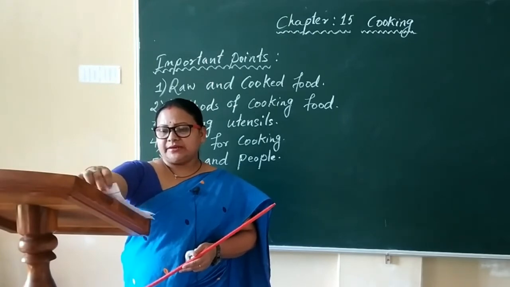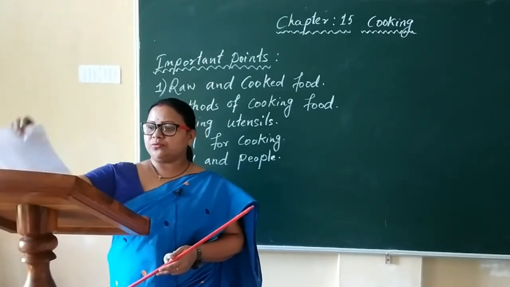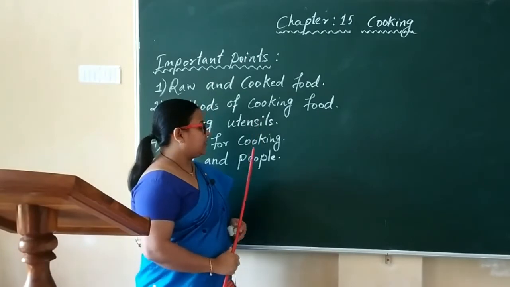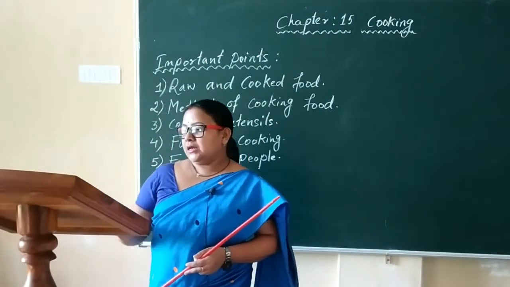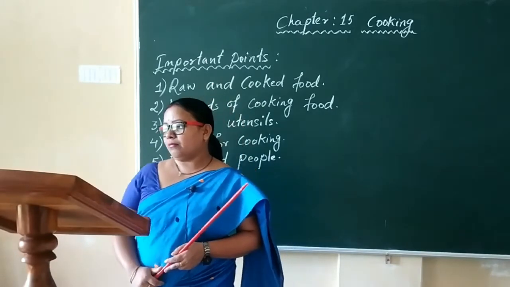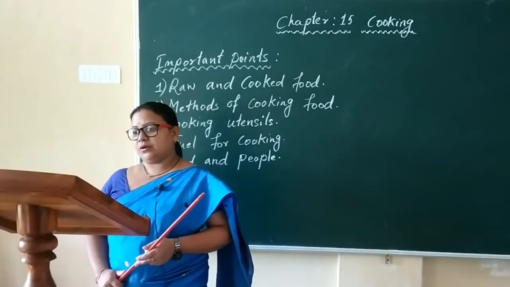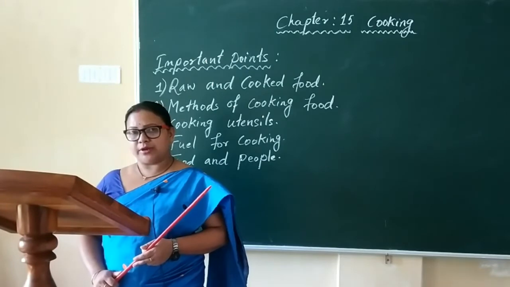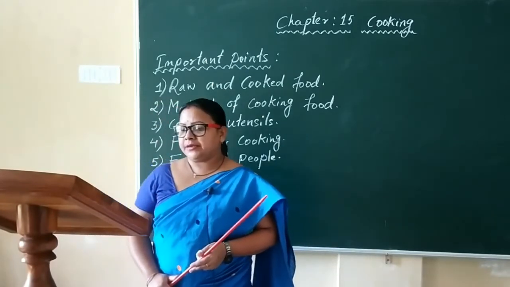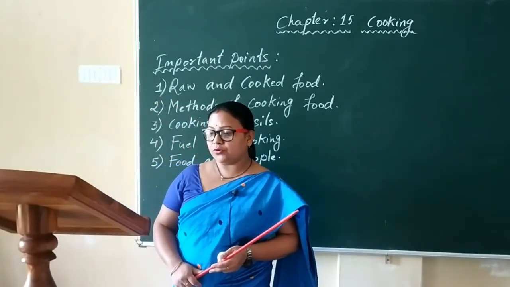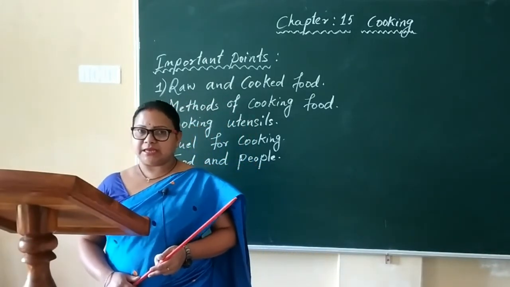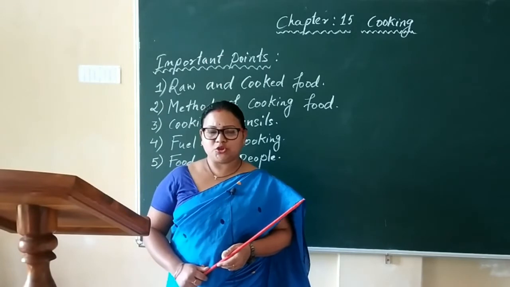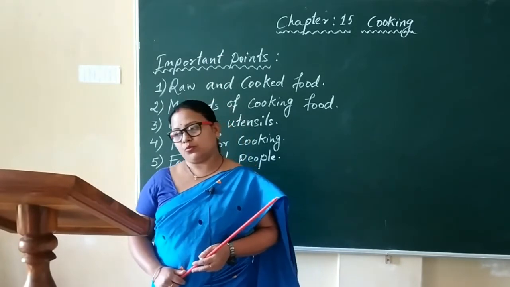So my dear children, I think most of the points I have explained, and this is all clear to you. Now, we should eat healthy food items, like boiled or steamed food, sprouted food and green leaves, fruits, vegetables and salads, fresh fruit juice, lots of water.